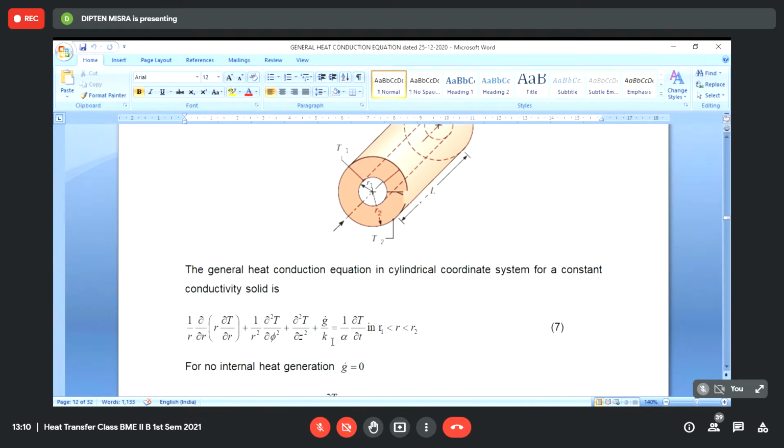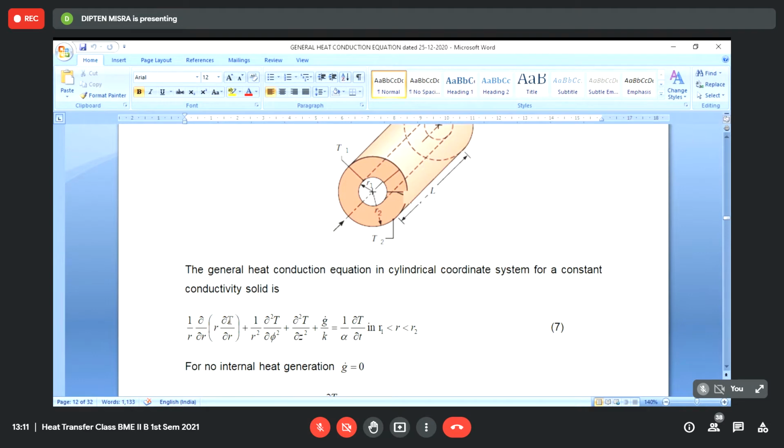This is more or less a generalized equation in 3-dimensional unsteady state heat conduction, except one simplification that the conductivity is constant. That's why it can be brought out of these derivatives. And also this conductivity is independent of the direction. So this equation assumes that the conductivity is constant and isotropic, consisting of an isotropic material. Otherwise, this is a 3-dimensional equation.